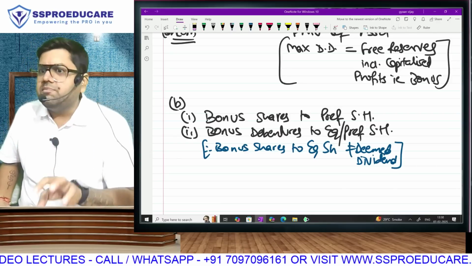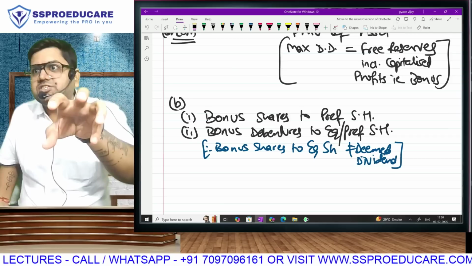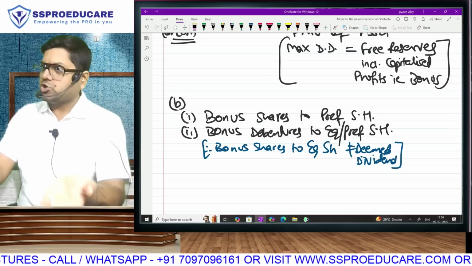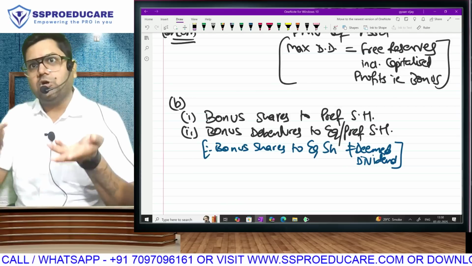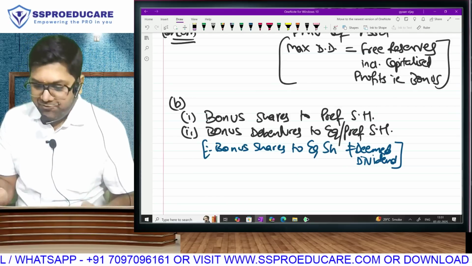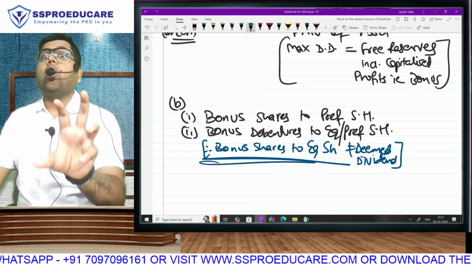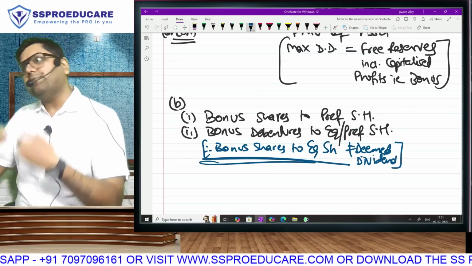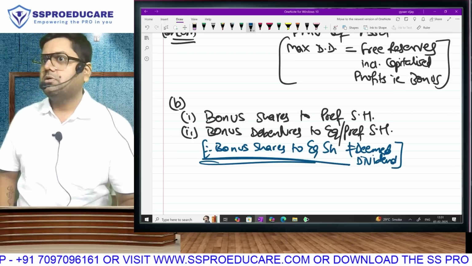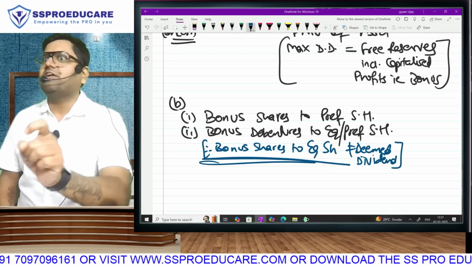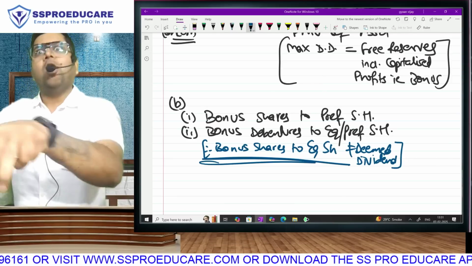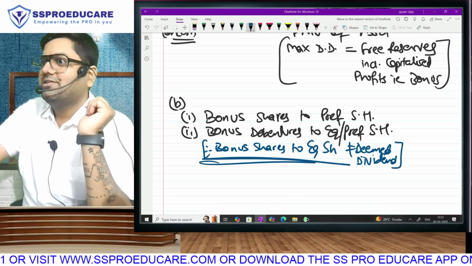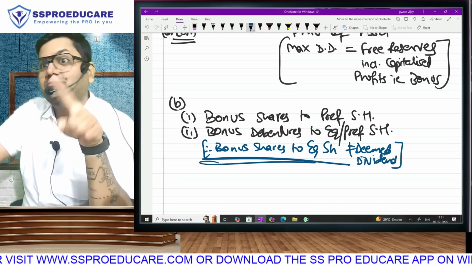So whether it remains in reserves or goes into share capital, the reserves amount also you will get at the time of liquidation. If capitalized, then the capital amount also you will get at the time of liquidation. So free shares given to you will not bring any value addition because that money any which way belongs to you. So therefore free shares of equity shareholders can't be dividend because it is not changing their life. But free debentures will change their life.